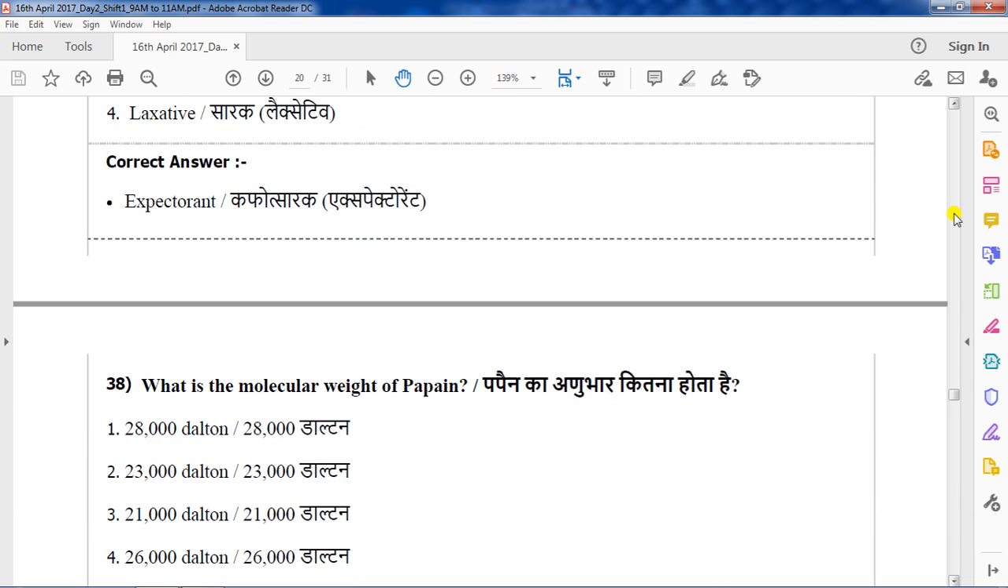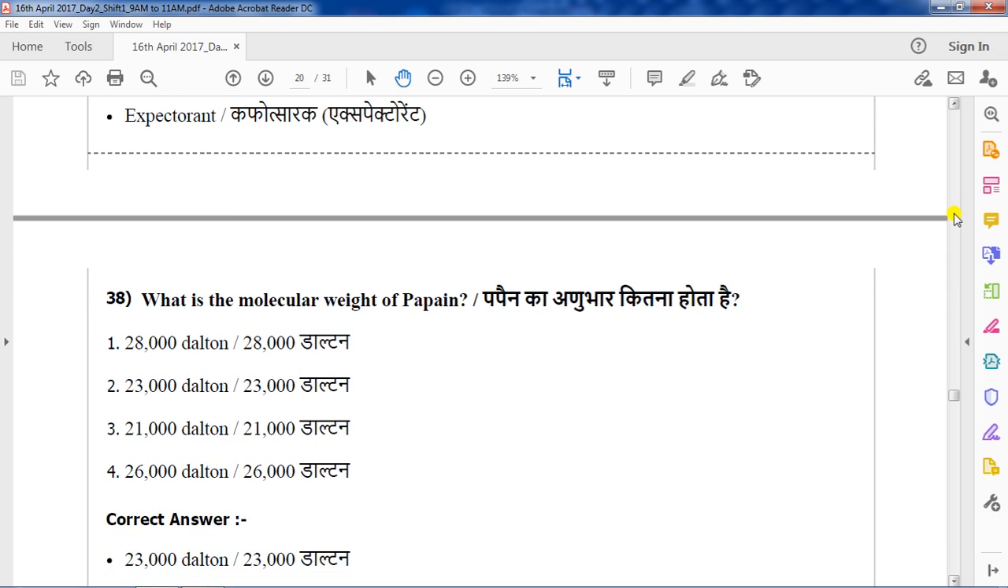Question number 38. What is the molecular weight of papain? Options are 28,000 Dalton, 23,000 Dalton, 21,000 Dalton, 26,000 Dalton. The correct answer for this question is 23,000 Dalton. That is option 2 is the correct answer. That is the molecular weight of papain is 23,000 Dalton.